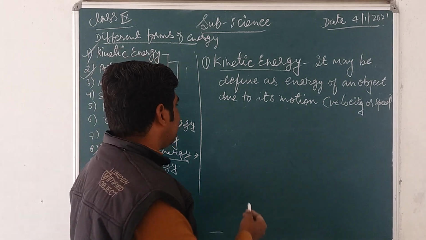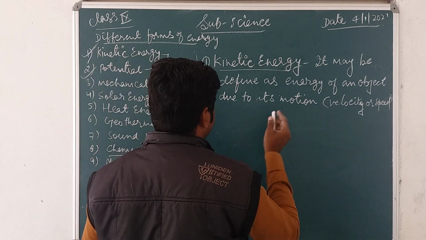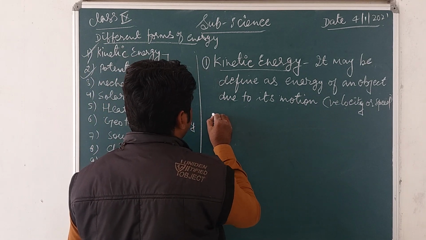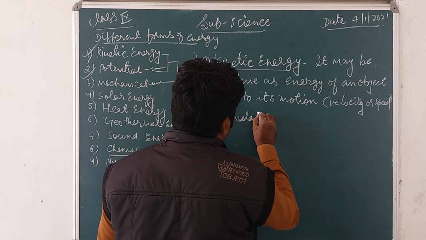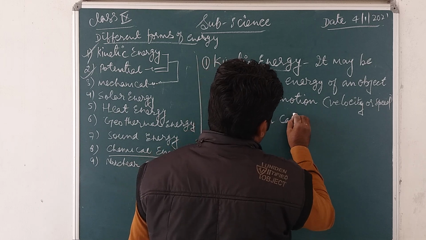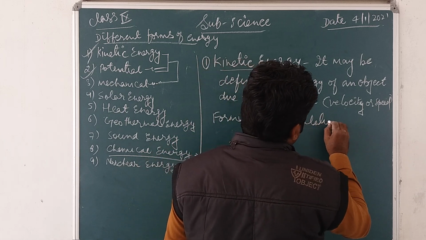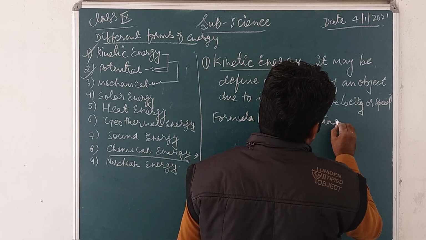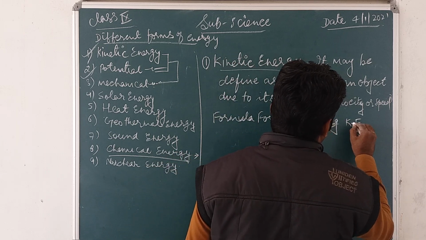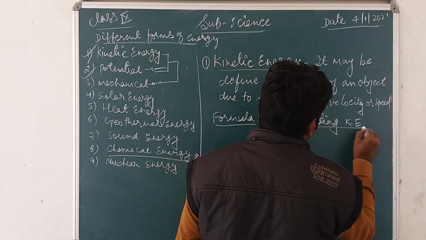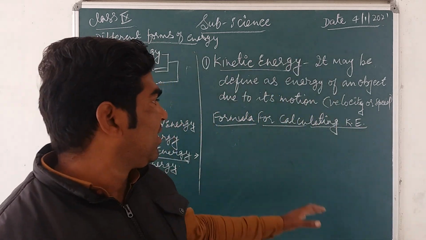Okay, so now the formula for calculating kinetic energy.